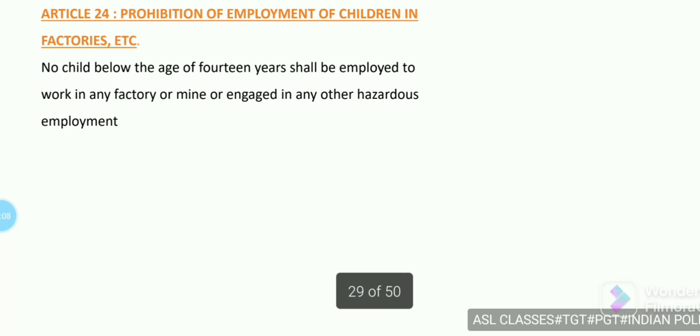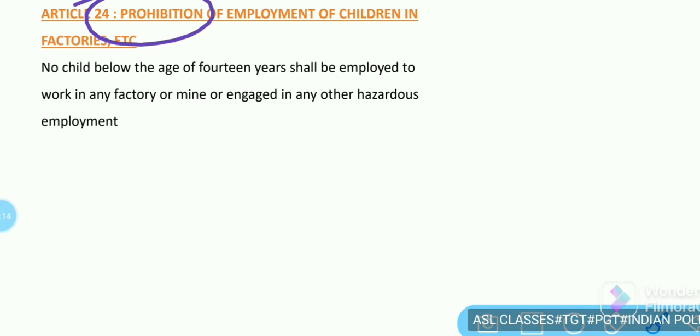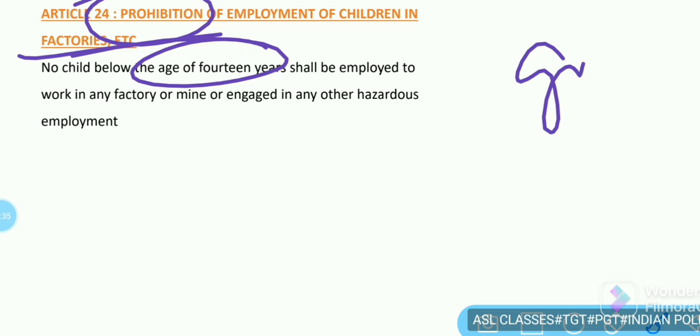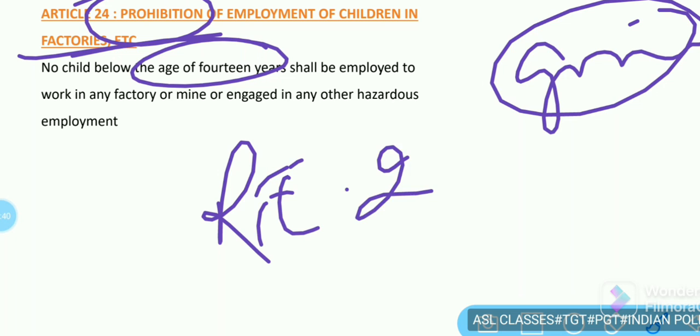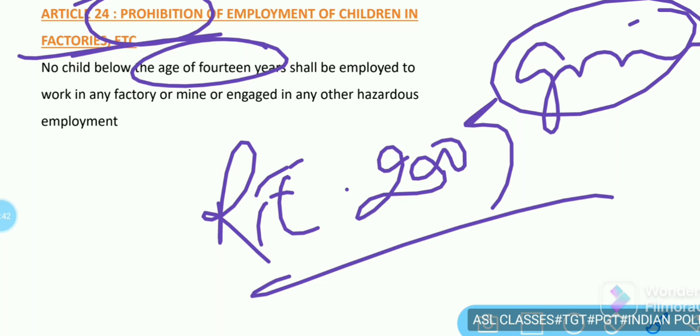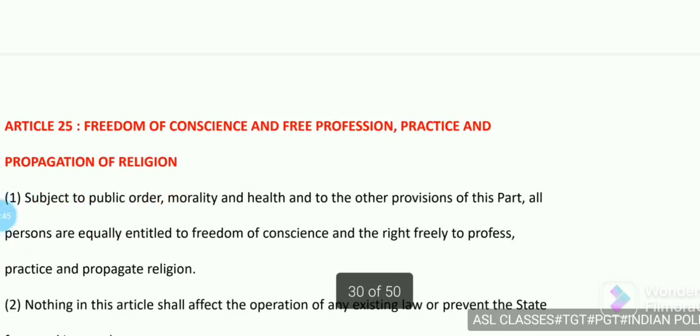Next, Article 24. Article 24 says prohibition of employment of children in factories, etc. This article prohibits any kind of labor for a child under the age of 14 years. There should be no employment for children under the age of 14 years. They should go to school. That was the right to education, implemented in 2009. So this is the important part of this article.